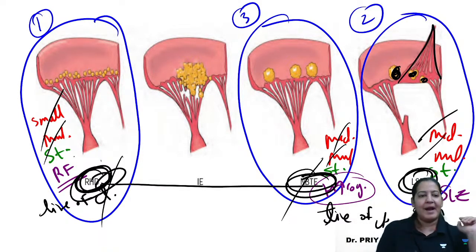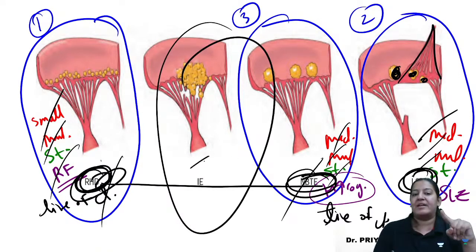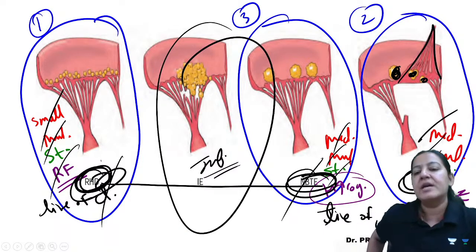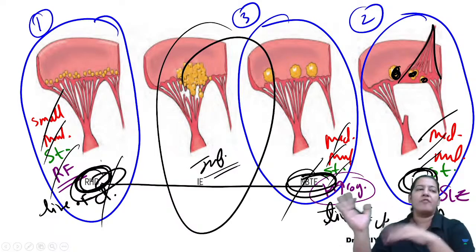See whether they are sterile and bland. All of them are sterile till now. The fourth one will be non-sterile, it contains bacteria. This is non-sterile, it will be infected, right? The fourth one which I am going to teach you next. See the location, that's important. See the reason why they are found. So in this way you have to compare the vegetations.